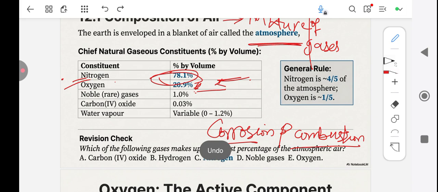So let us continue. We have the noble gases, the rare gases, and it's just 1%. The noble gases are your argon, helium, and neon. Those are noble gases. Then we have carbon dioxide, which is just 0.03.